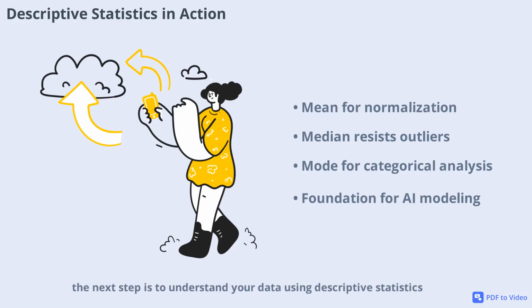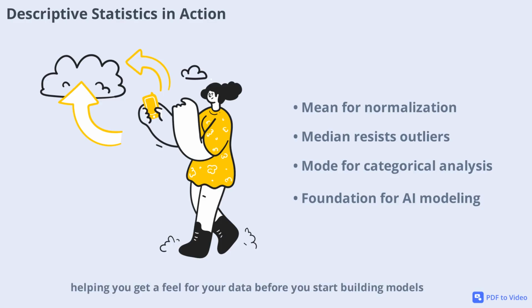The mean or average is calculated by dividing the sum of all values by the number of values. It's used in AI for feature normalization and as a baseline for predictions. The median is the middle value when data is sorted, making it robust against outliers, very useful when your data isn't perfectly clean. The mode is the most frequent value, especially handy for analyzing categorical features. These basic statistics are the foundation for any AI project, helping you get a feel for your data before you start building models.